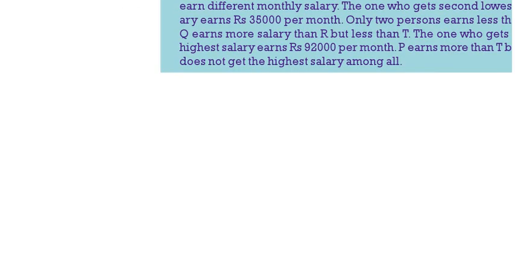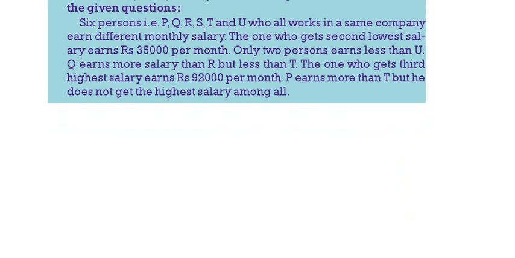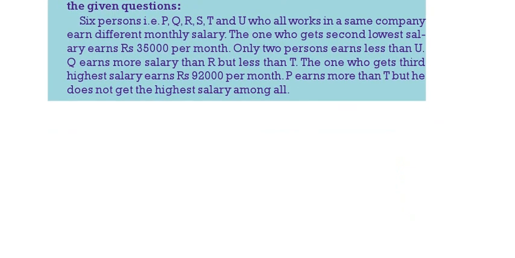Questions 63 to 65. Study the following information carefully, then answer the questions. Six persons work in the same company and get different salaries. Only 2 persons are earning less than U. So here you will get U, with 2 persons earning less than U.